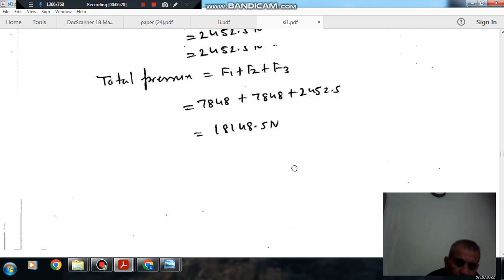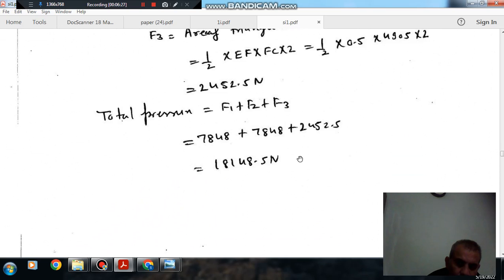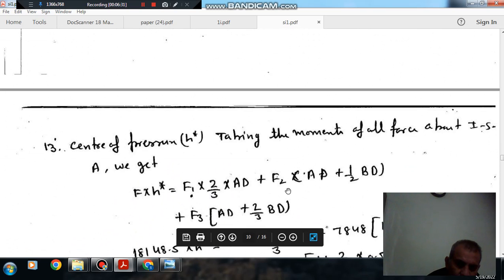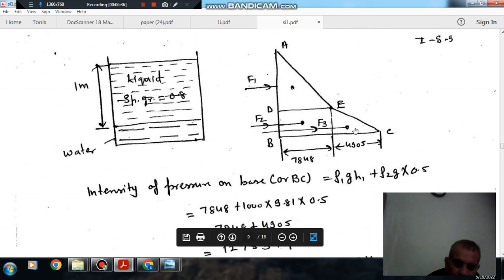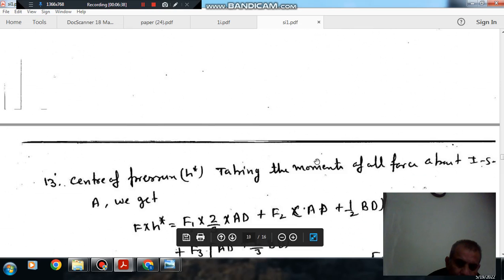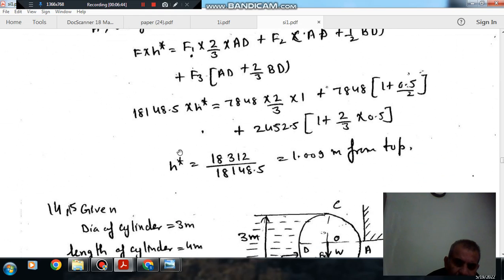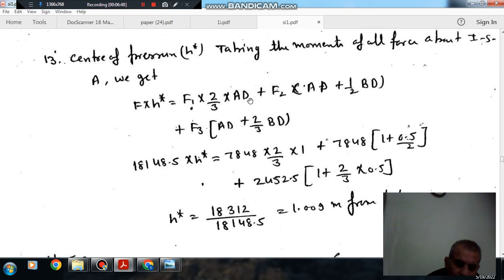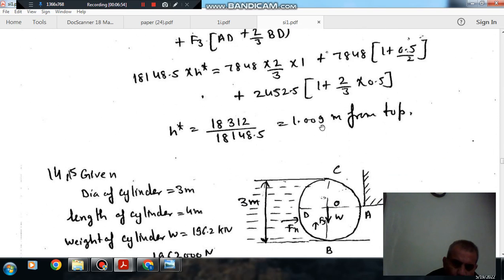The center of this rectangle is AD plus 0.5 by 2, and the center of this triangle is AD plus 2 by 3 of BD. Putting the values, where AD is 1 meter and BD is 0.5, we get H star as 1.009 meter from top. So the answer is 1.009 meter from top.